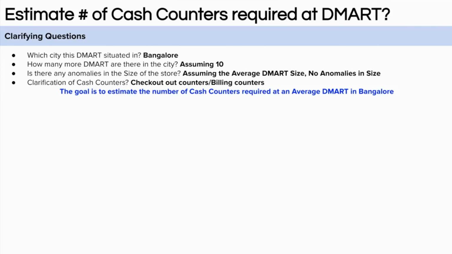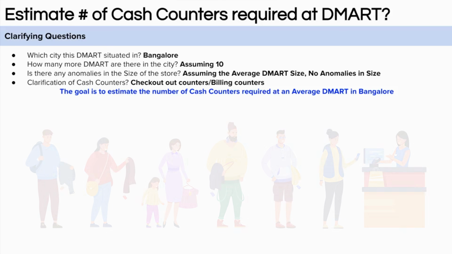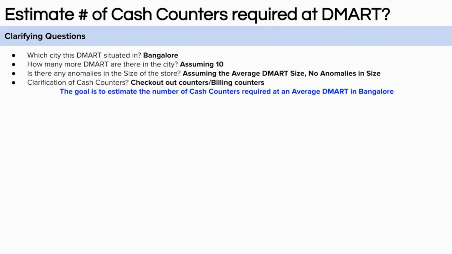I am pretty sure that you have something in your mind. So let me ask you a question. If you are able to match the checkout demand in the peak hour, then we are good to go, right? Think through it. Think once again. So if we are able to match the checkout demand in peak hour, we are good to go with all the cash counter requirement, right? So think harder. If you are convinced, you can continue the video. If you are not convinced, you can pause the video and think about it once again. And you can also ask me in the comment section.